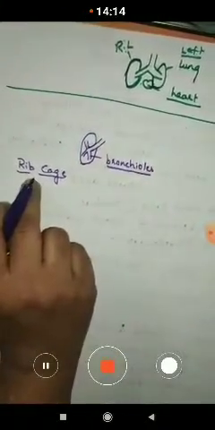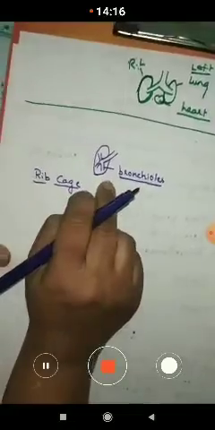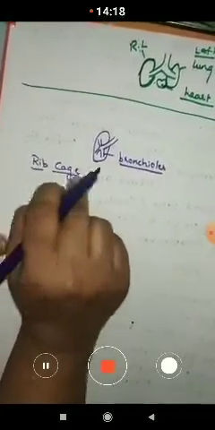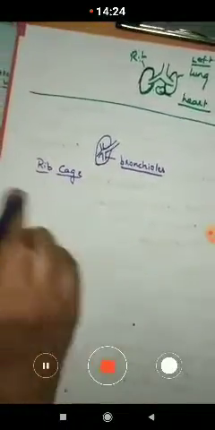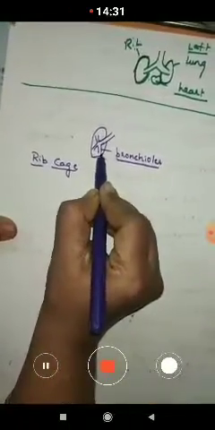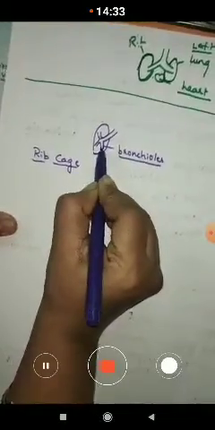You have learnt in fifth standard how the rib cage is formed in the skeletal system. So the rib cage protects the lungs, and here you can observe that the bronchi are branched into bronchioles.